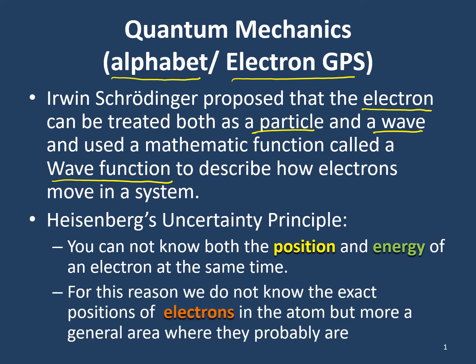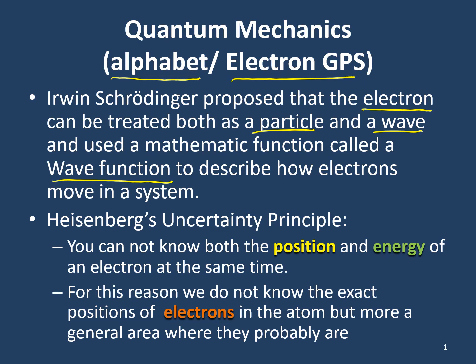And this is actually the reason why those orbitals we learned about in a previous lecture video, s, p, d, and f orbitals, are not actually the path the electron takes, but more of a giant area of high probability of where an electron is. We can't know exactly where an electron is in the atom, but we can take a little bit of a guess, right?